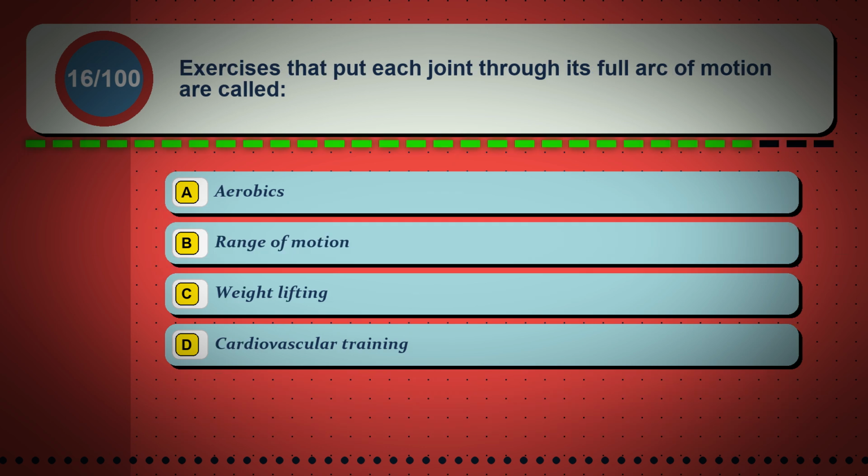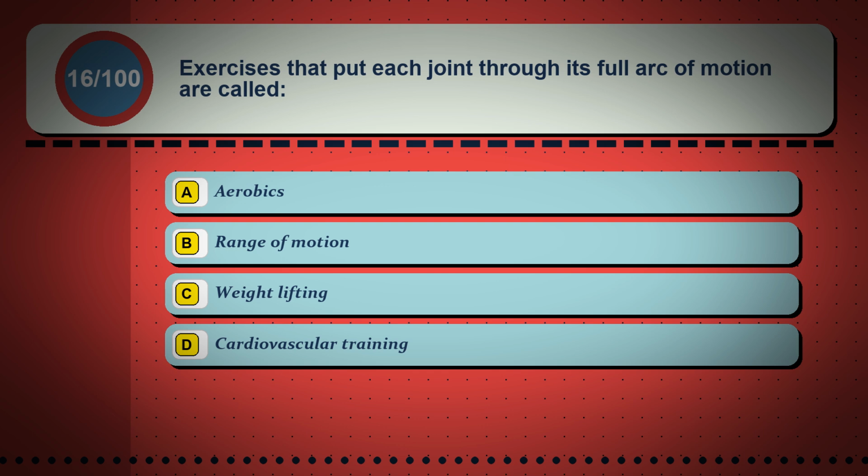Question 16. Exercises that put each joint through its full arc of motion are called option A, aerobics. Option B, range of motion. Option C, weight lifting. Option D, cardiovascular training.